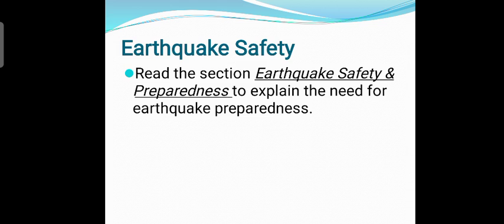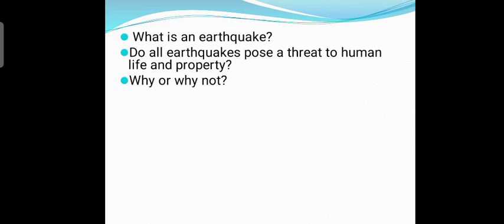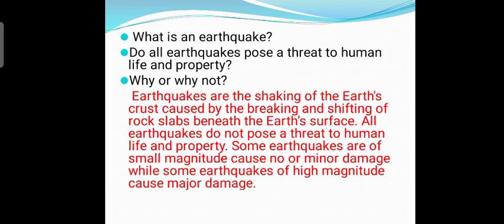Now, what safety measures do we have to follow during an earthquake to protect ourselves and many other properties also? For understanding this, you have to read the section Earthquake Safety and Preparedness from the Exceed content book. Now discuss questions like, what is an earthquake? Do all earthquakes pose a threat to human life and property? Why or why not? So students, as we already discussed, earthquakes are the shaking of the earth's crust caused by the breaking and shifting of rock slabs beneath the earth's surface.